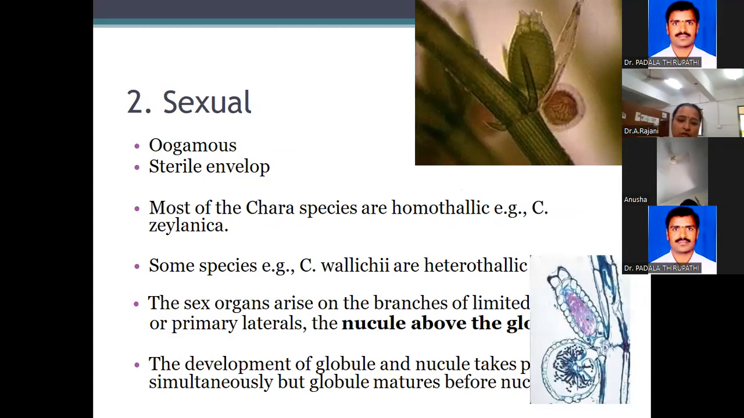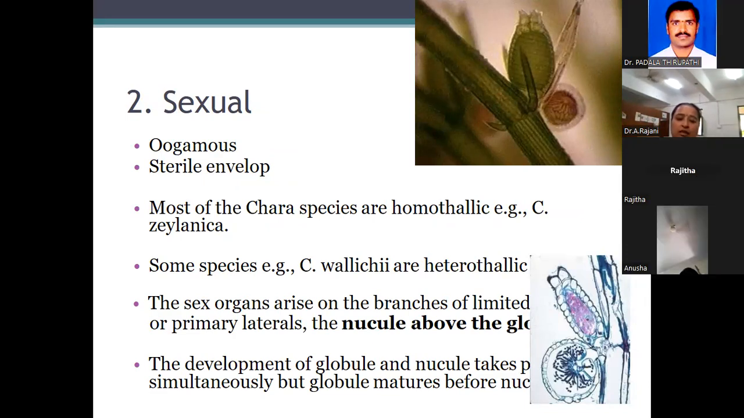Tell me, students, which reproduction is asexual? Asexual reproduction is totally absent. Again, expect the question: in Chara, the sex organs' names are different. Male sex organ, female sex organ: globule and nucleus. You can by-heart it. This is a very important question. This is the oogamous type of sexual reproduction.